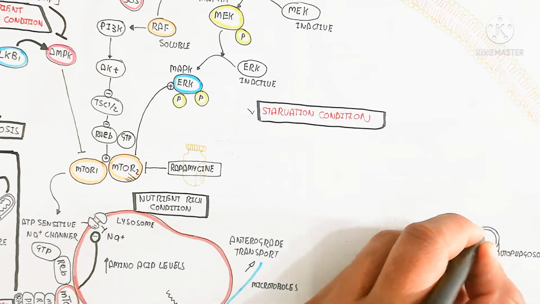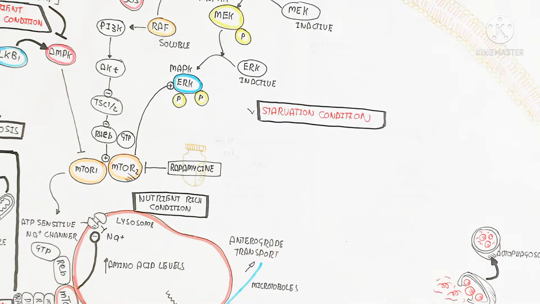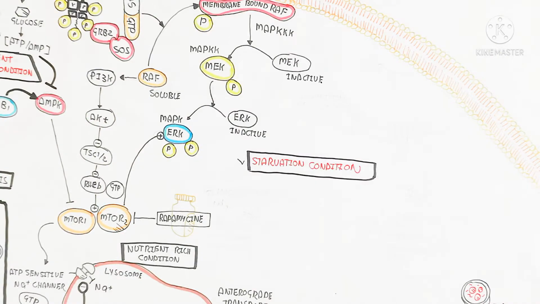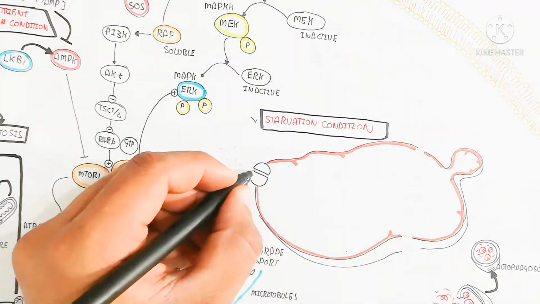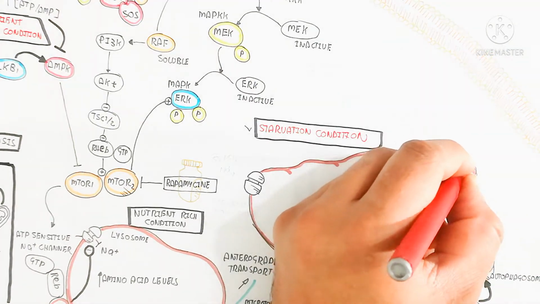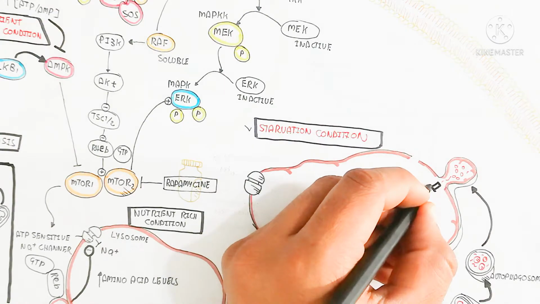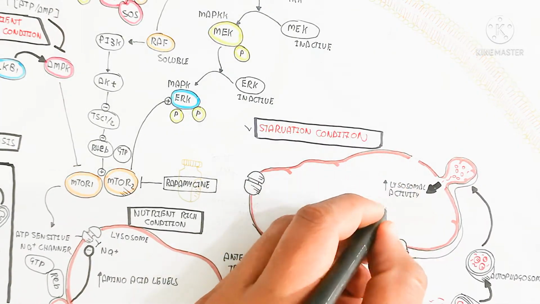So in this way, the important thing is that here the autophagophore will be formed. After this, due to the nutrient being attached, the autophagosome forms, and this autophagosome will be fused. After the fusion, here is the autophagosome in the starvation condition, and in this way the lysosomal activity will be increased.